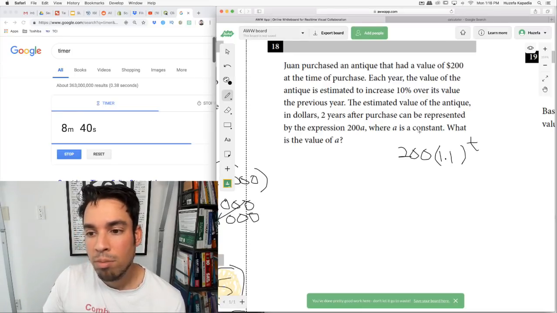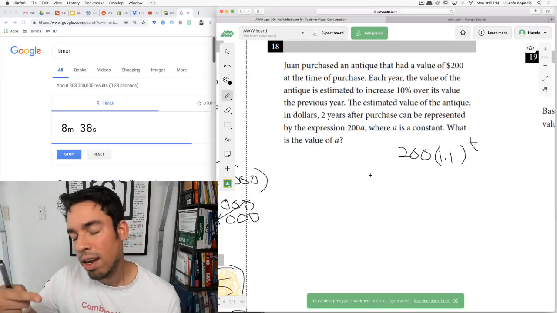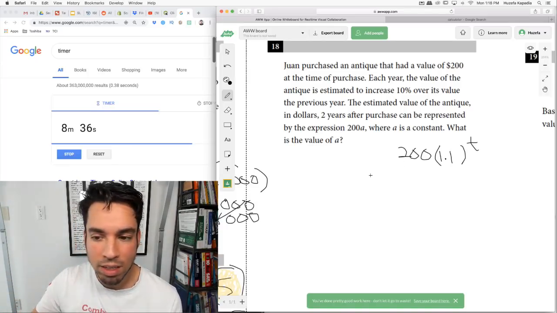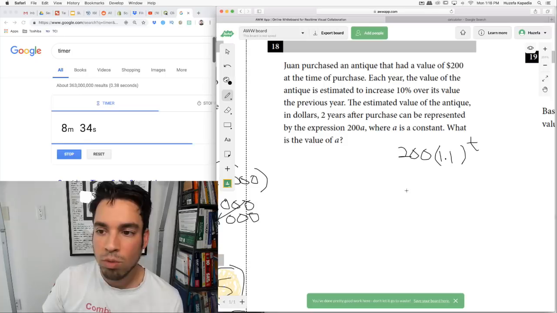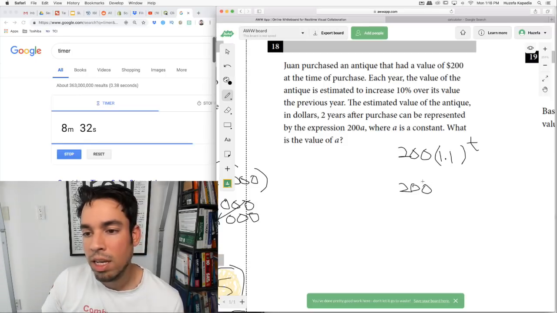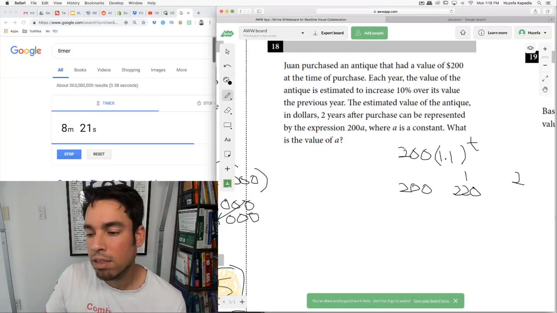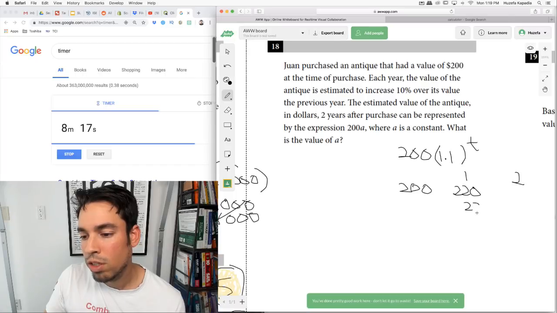Okay, this is pretty tricky because this formula is going to be hard to do without a calculator. So let's just do it by hand. It's 200 initially, then after 1 year, it's 10% of that, which is $20. So 220. And then after 2 years, it's 10% of this, which is $22. So 22 plus 220 is 242.